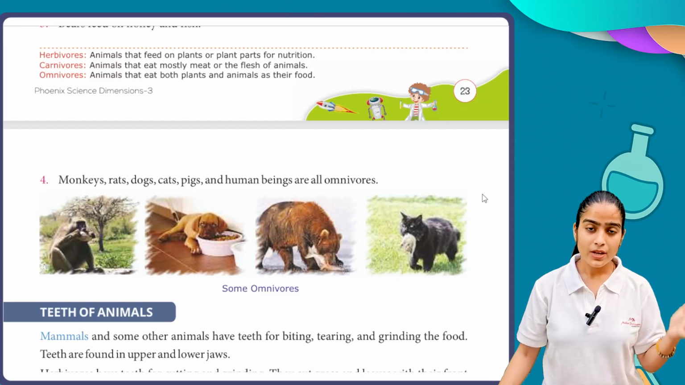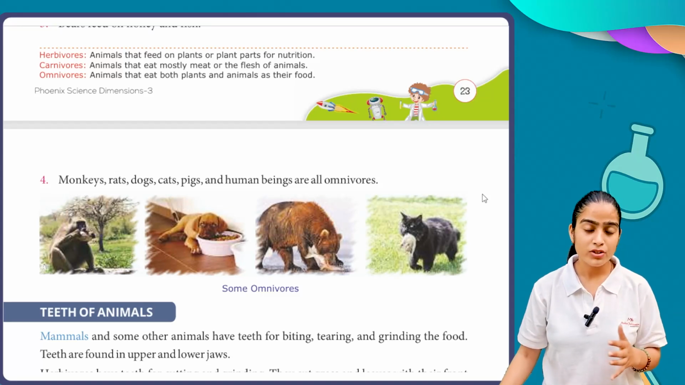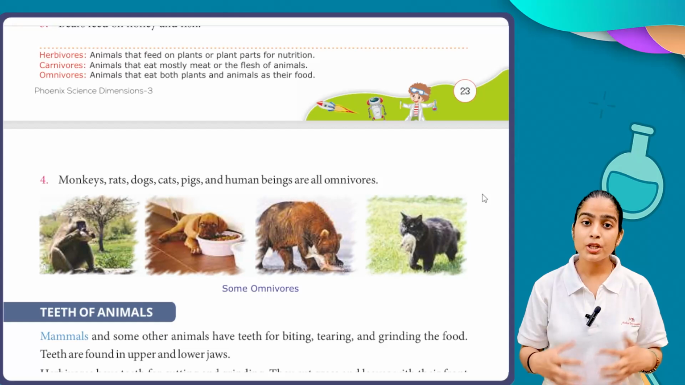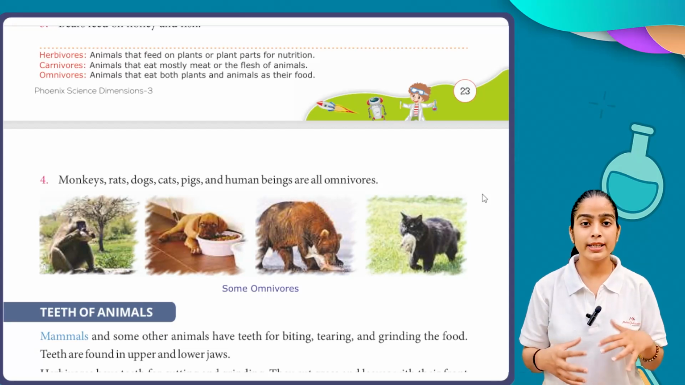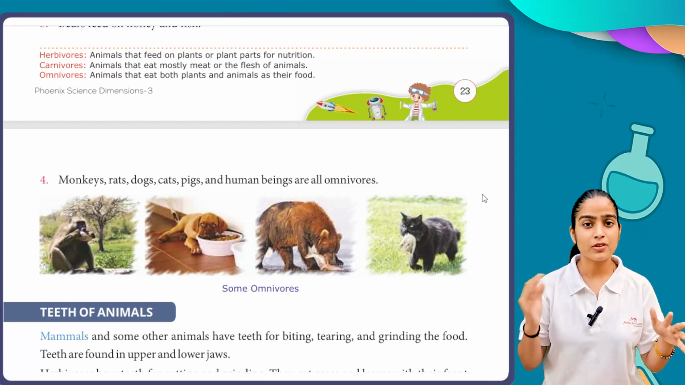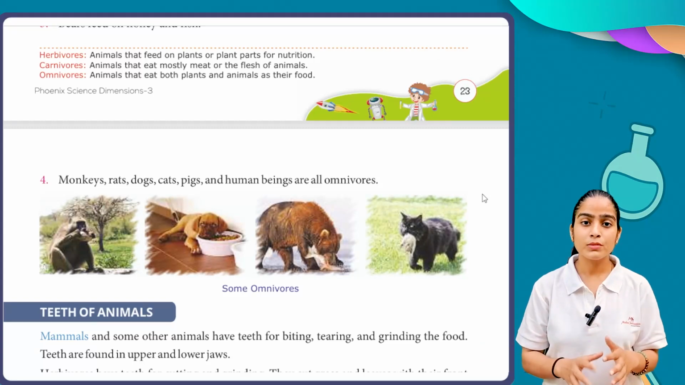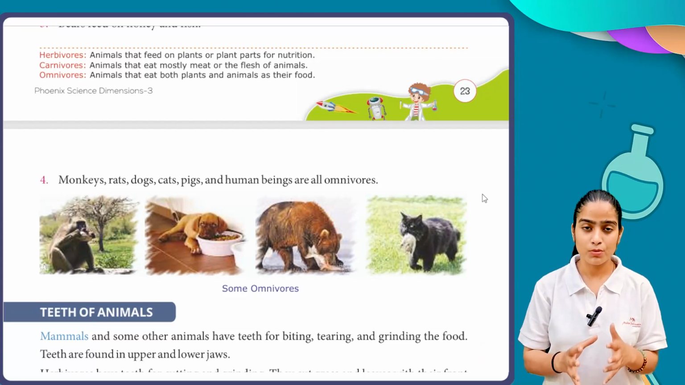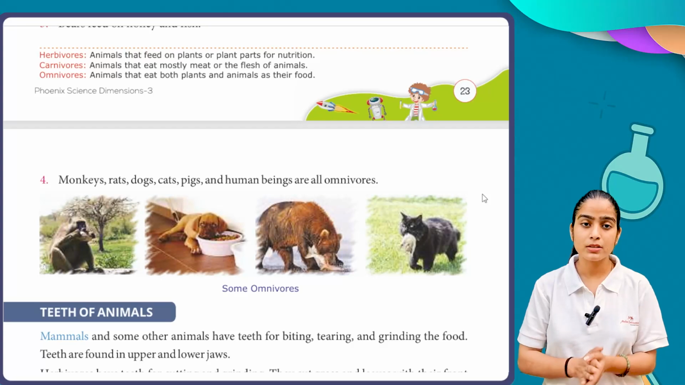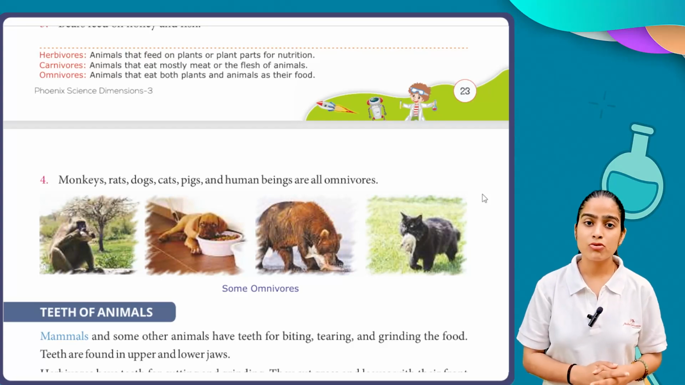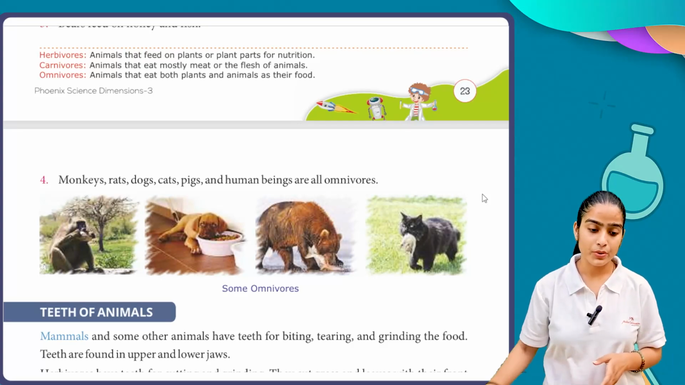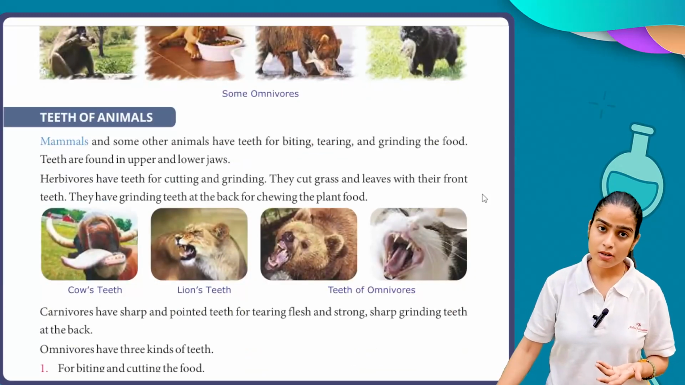Some of them are vegetarian as well as non-vegetarian, and here we have a combination in human beings as well, where they eat both the vegetarian things and non-vegetarian things. So all human beings are also considered, with exceptional cases always there, as omnivorous. Okay, and monkeys, rats, and dogs are also like this.